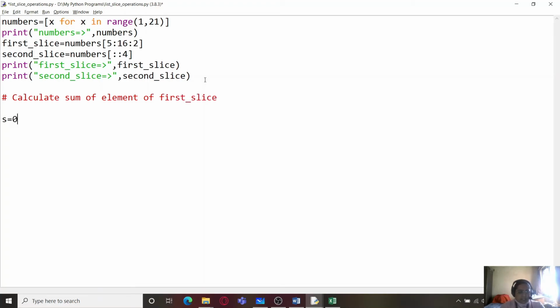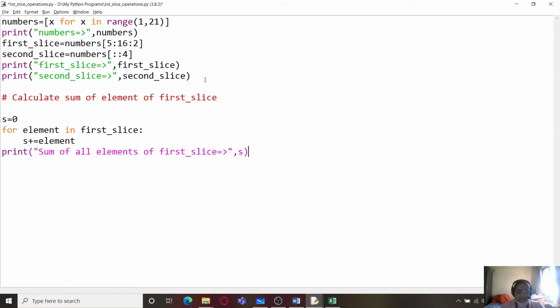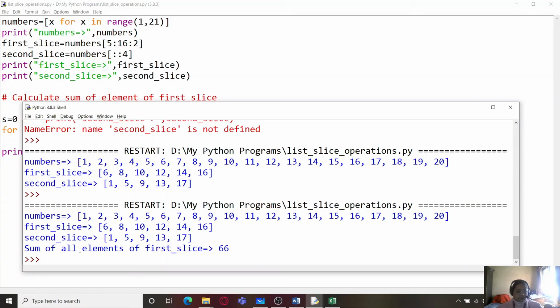We will first take s equals 0, for element in first slice, s plus equal to element, that will be all in this case, and print the value, that is sum of all elements of first slice, which is equal to s. Let's print it and see, and you can see the sum of all elements of first slice is 66.